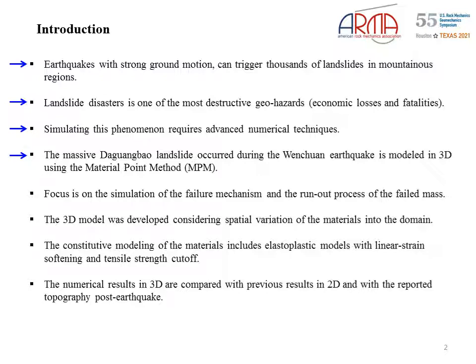In this work, the massive Daguanbao landslide that occurred during the Wenchuan earthquake is modeled in 3D using the material point method. Focus is on the simulation of the failure mechanism and the runout process of the failed mass. The 3D model was developed considering spatial variation of the materials in the domain. The constitutive modeling of the material includes elastoplastic models with linear strain softening and tensile strength cutoff. The numerical results in 3D are compared with previous results in 2D and with the reported topography post-earthquake.